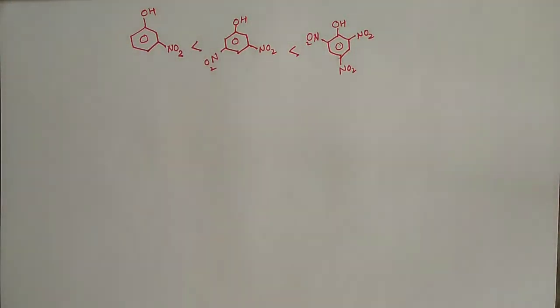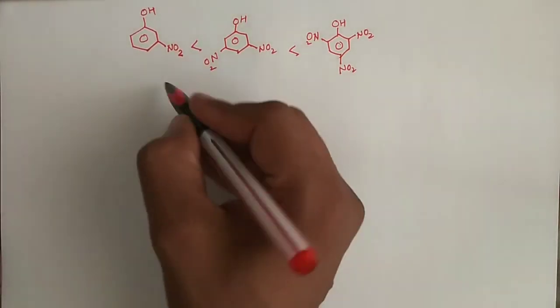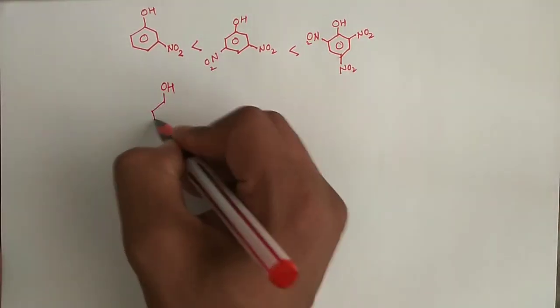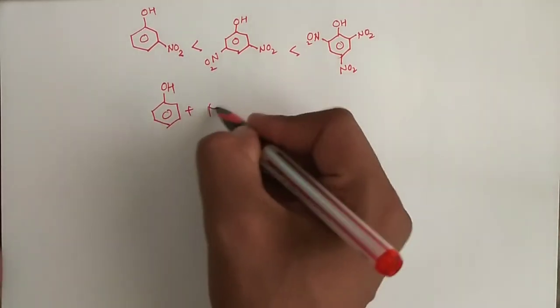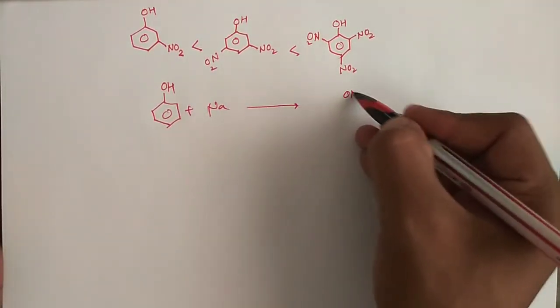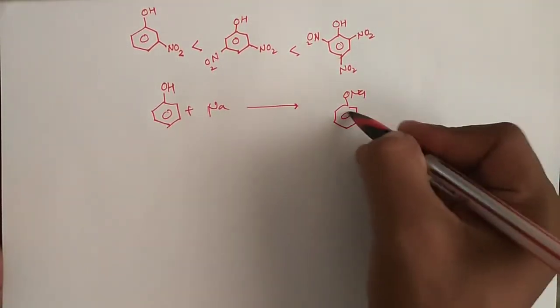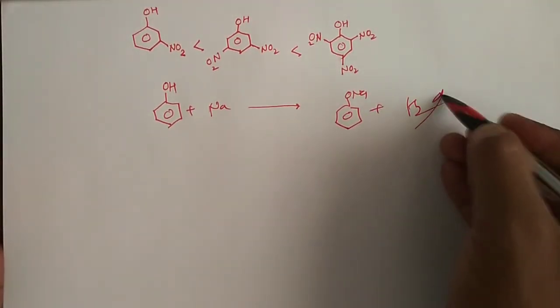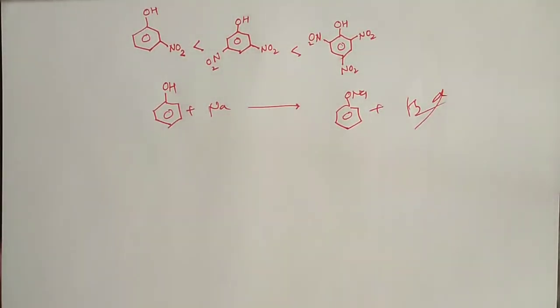and as they increase, they also increase the acidic nature, right? So that was all about the first chemical property of phenol, the reaction with bases. And one more reaction you can add to this: if you have phenol and you react it with sodium, you get sodium phenoxide along with hydrogen as a gas, all right.